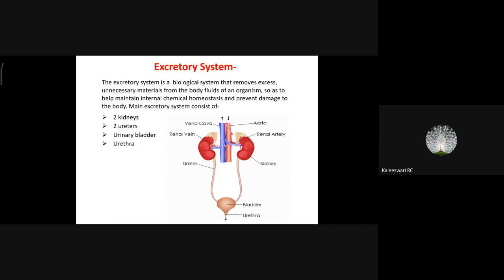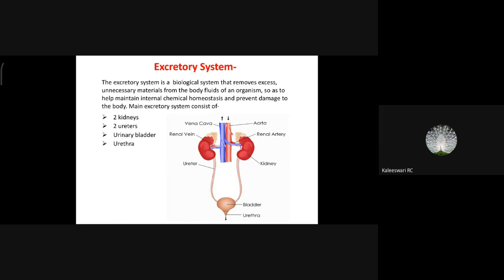So carbon dioxide is excreted by the lungs, and water is excreted by skin and kidney. We all know kidneys are mainly the excretory organ. So extra metabolic waste, that is water, is filtered by the kidney and excreted as urine.